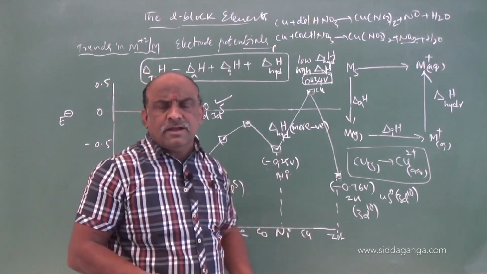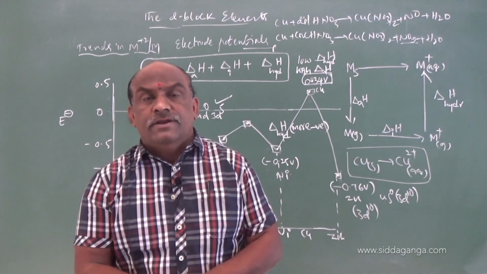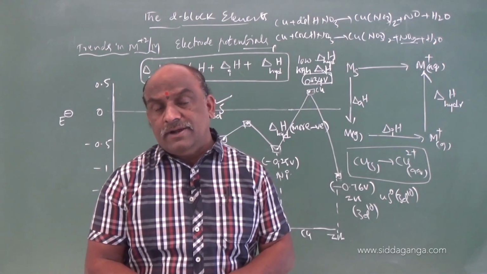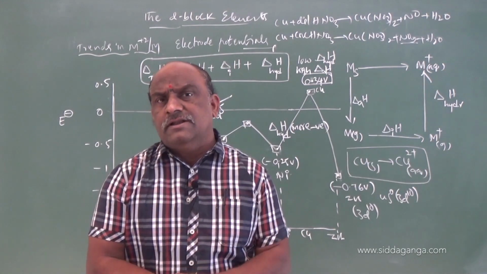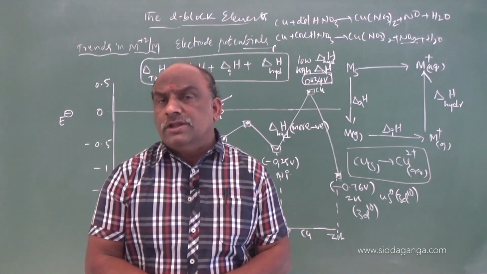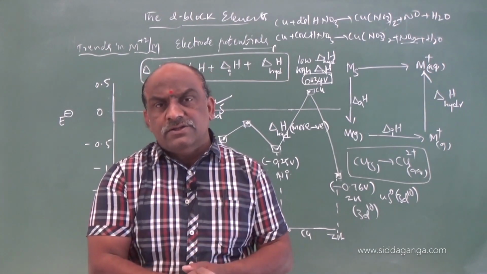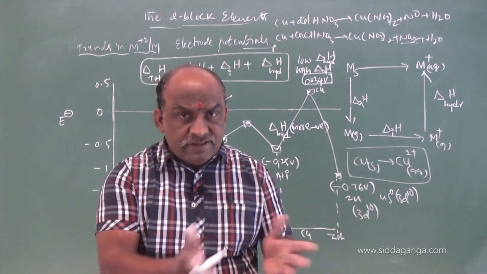How do you calculate more negative enthalpy of hydration? According to the ionization potentials. Successive ionization potential values are there in your table. I think it is table 8.2 or 8.3 in that NCERT. So, go through that NCERT, successive ionization potentials, then calculate that average and compare with others.